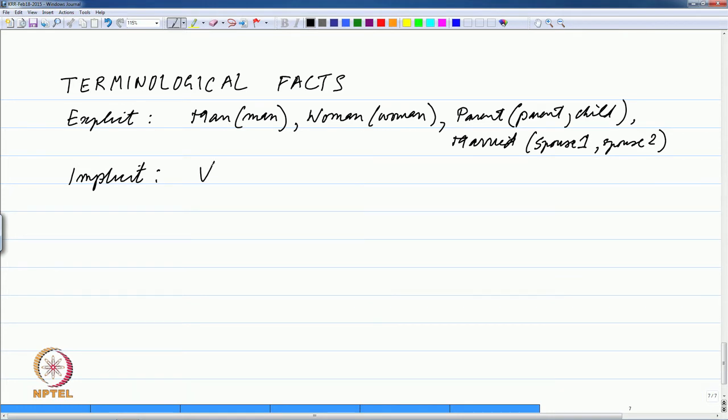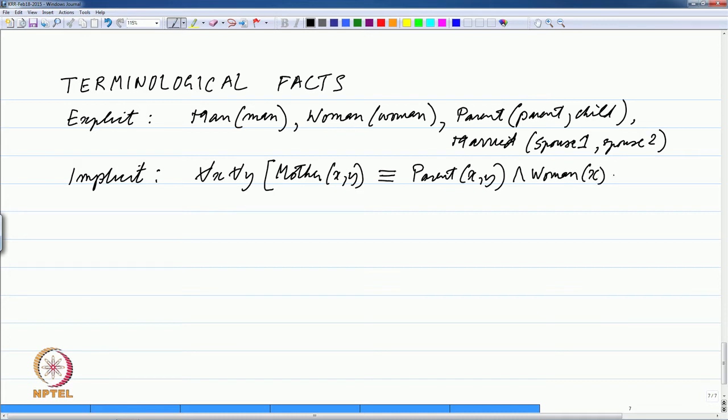So, we can say something like this: for all x, for all y, mother(x, y) is equivalent to saying that parent(x, y), because the mother is also a parent, and woman(x).